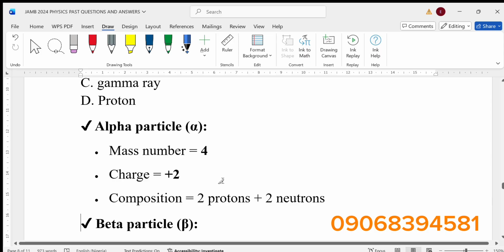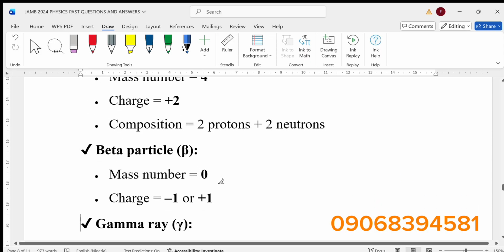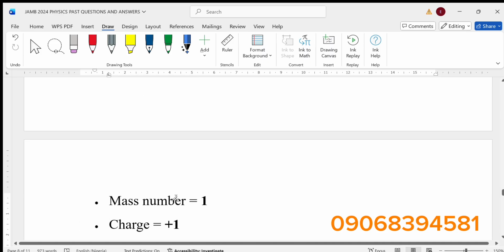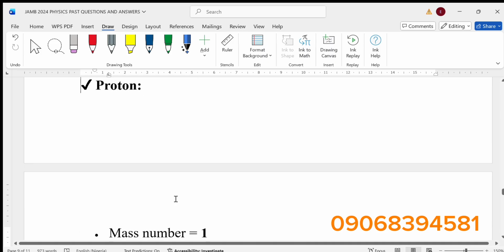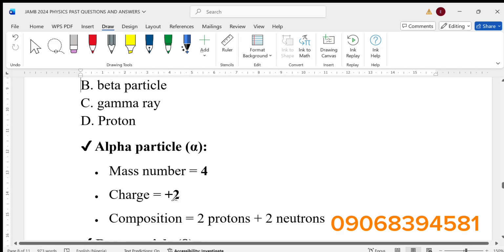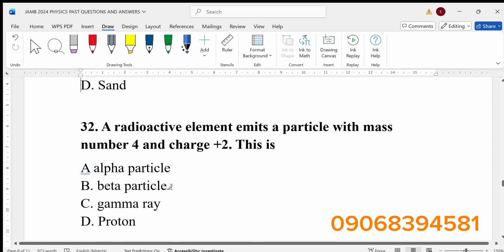Beta particle has mass number of 0 and charge of minus 1 or plus 1, while gamma ray has mass number of 0 and charge of 0. Proton has mass number of 1 and charge of plus 1. So alpha particle, which has mass number of 4 and charge of plus 2, becomes our answer.